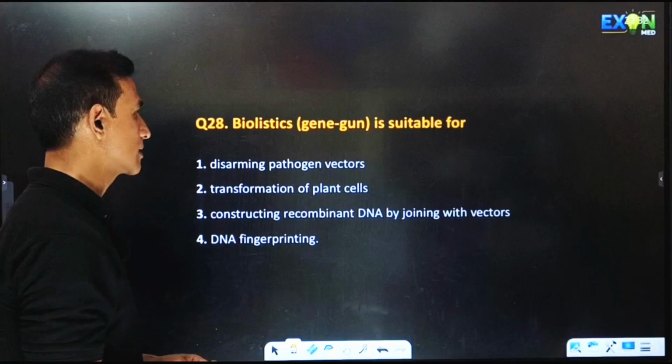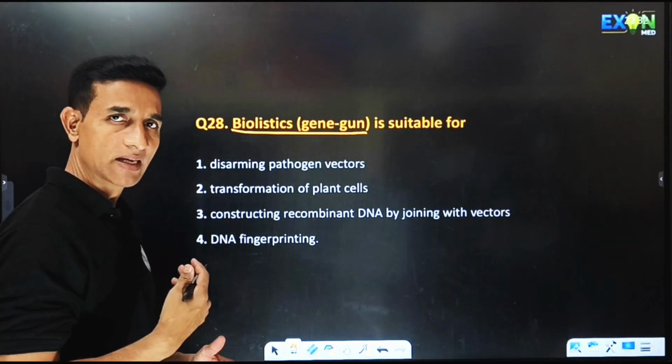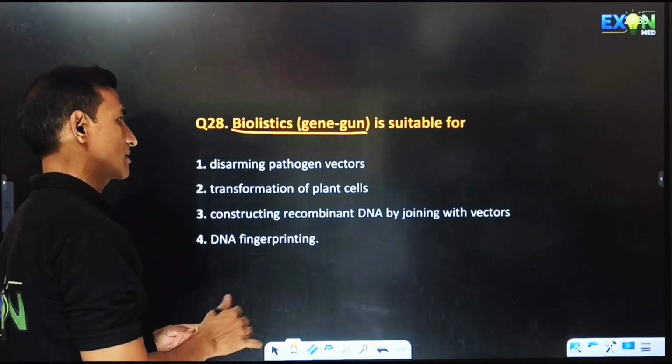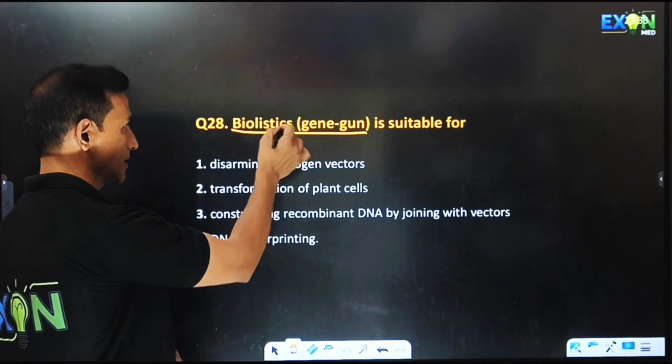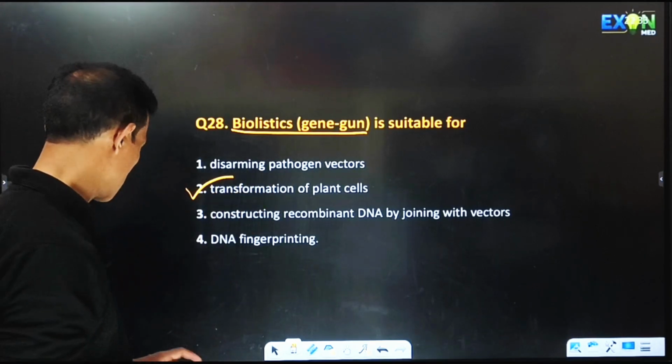Biolistic or gene gun is suitable for, so this is the method of making the host cell competent. So hence it is used for transformation in plants. So here the option will be transformation of plant cells.